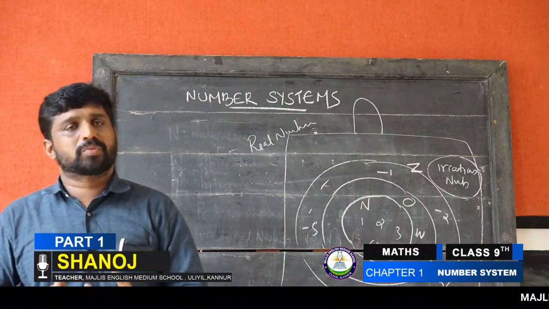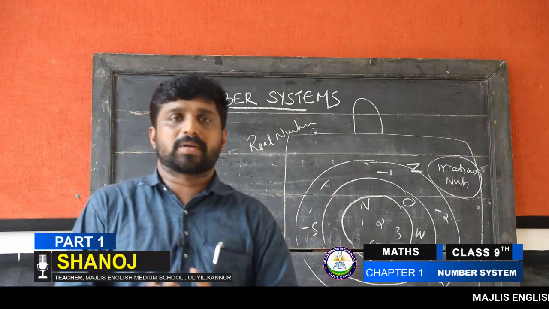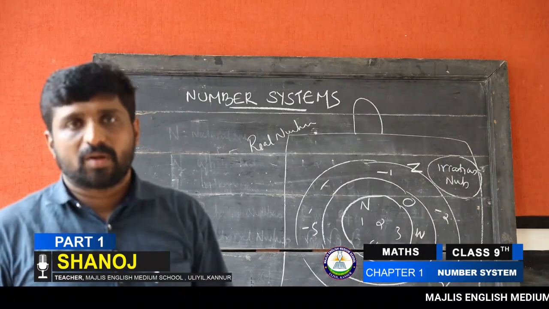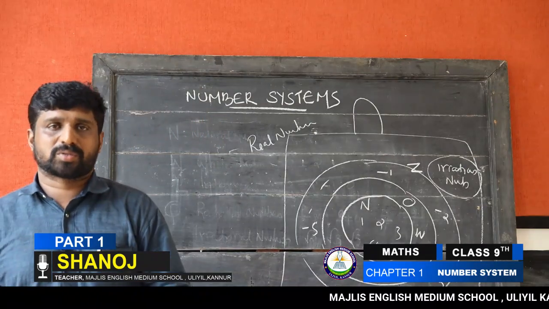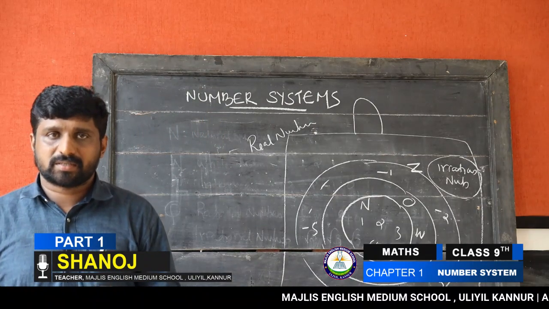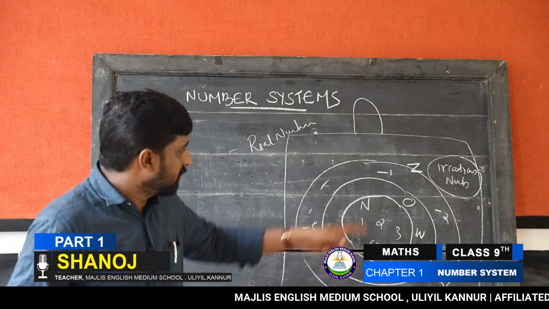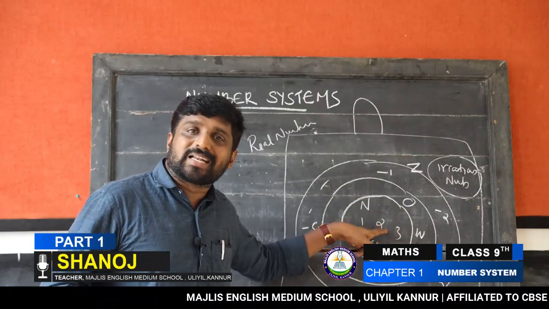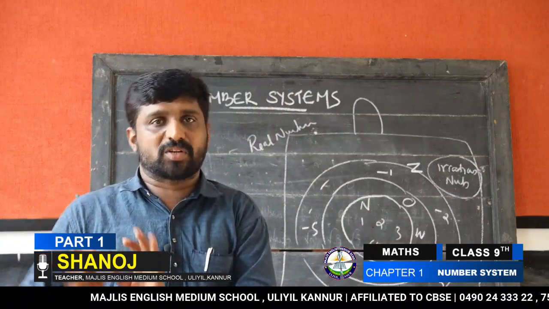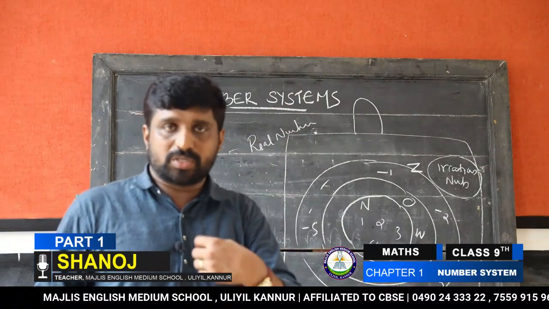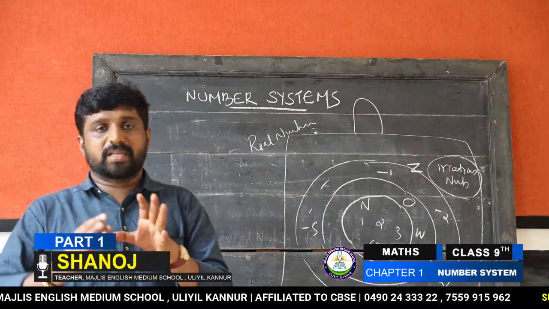Then next I ask you: all whole numbers are natural numbers. Think about that. Is that correct or not? No. Why? 0 is not included in the natural numbers. Except 0, all are the same. The whole numbers and natural numbers are both the same. Therefore, 0 is not included in the natural numbers, only in the whole numbers.